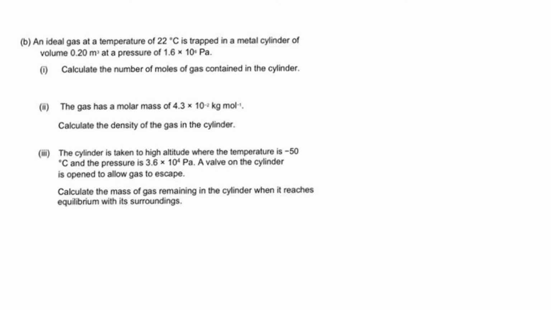Okay, so for this one we have an ideal gas at room temperature, temperature of 22 Celsius, trapped in a metal cylinder, a volume there, and pressure that. Calculate the number of moles. Easy money. So we're going to have PV is equal to nRT, your old friend. Pressure is 1.6 times 10 to the 6. All right, I know it's hard to see there. Just take my word for it.